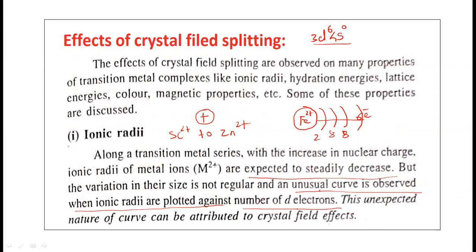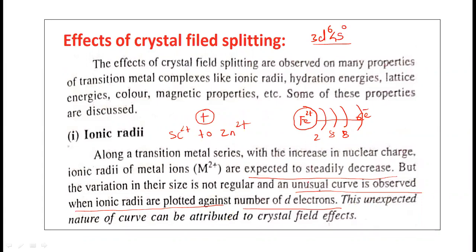What is the expectation? The ionic radii should decrease steadily from scandium to Zn2+. But the variation in their size is not regular. Regular means the decrease in the ionic radii from scandium to Zn2+ is not regular, and an unusual curve is observed when ionic radii are plotted against the number of d electrons.